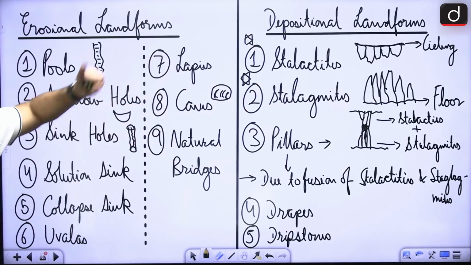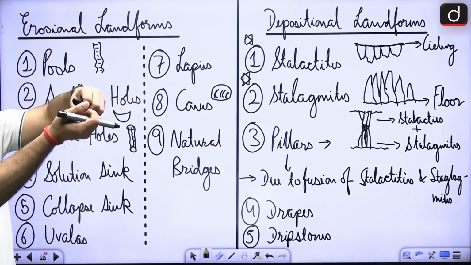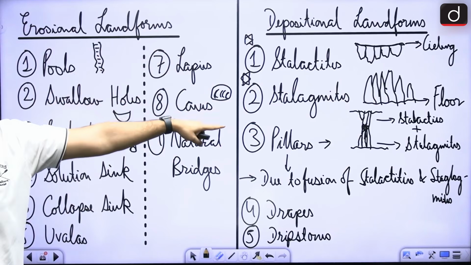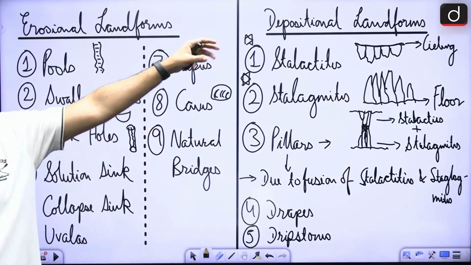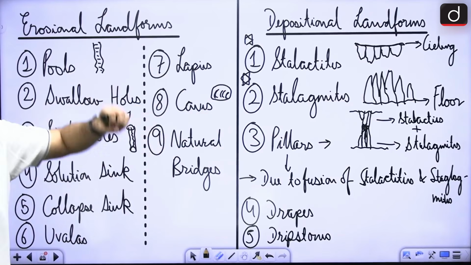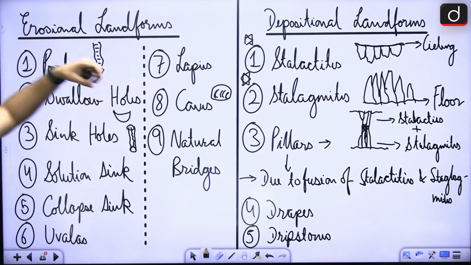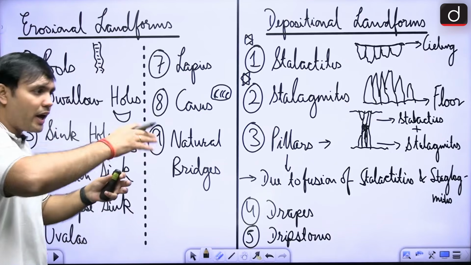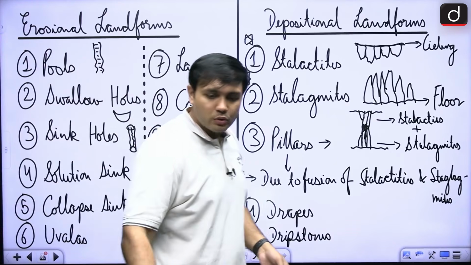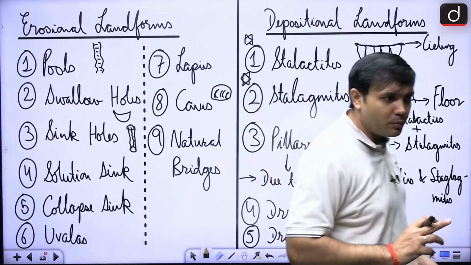So, both the actions are happening here. Due to the fusion of stalactites and stalagmites, you will find pillars. Then there are drapes and dripstones. So, these are all depositional landforms, right? Deposition is happening here. All of these are erosional landforms. It is eroding and forming these landforms, all right? So, there are both erosional as well as depositional landforms.